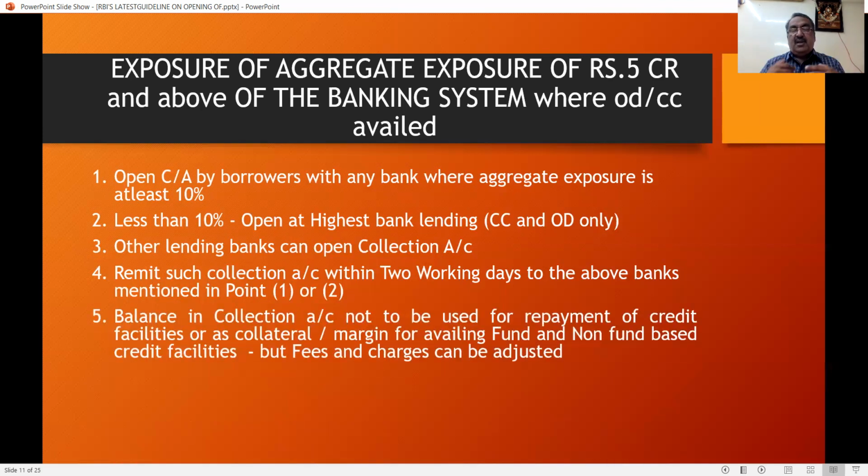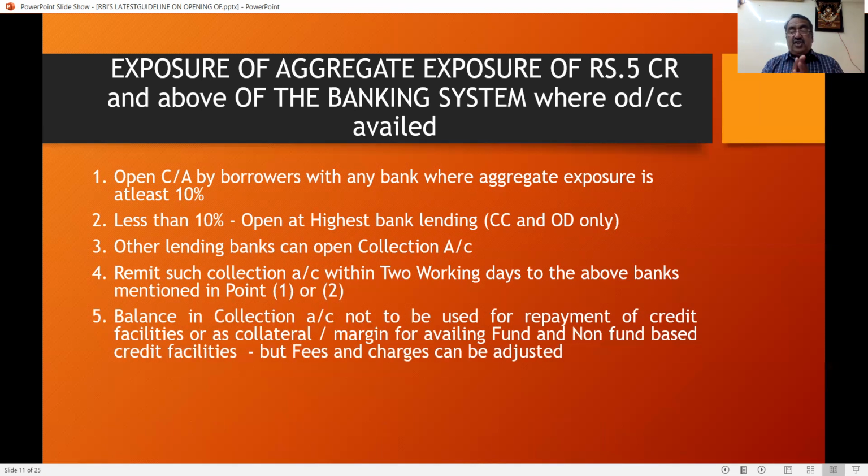Now, all the other lending banks, other than the main bank, open the collection account and receive the money. How to utilize that money is also clearly defined by the RBI. Any money received in the collection account should not be settled against that bank's loan account, that bank's fund and non-fund facilities. That means the entire collection amount has to be transferred only to the main current account and not to this bank's CC account.